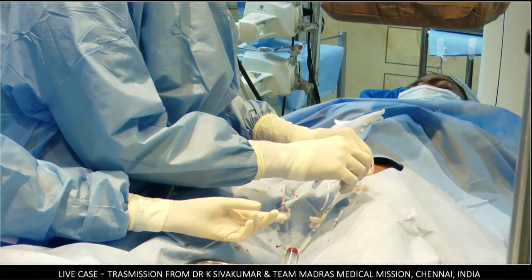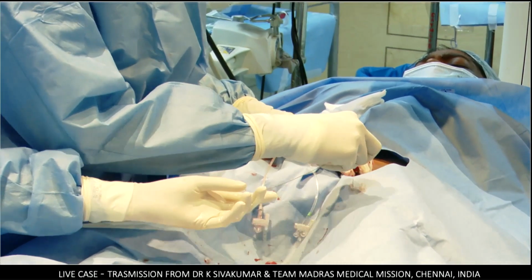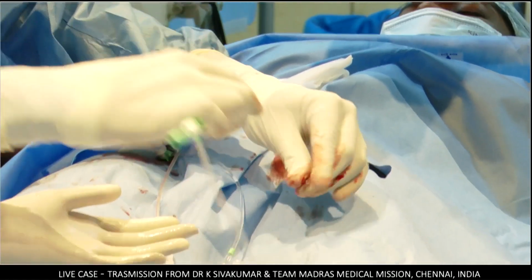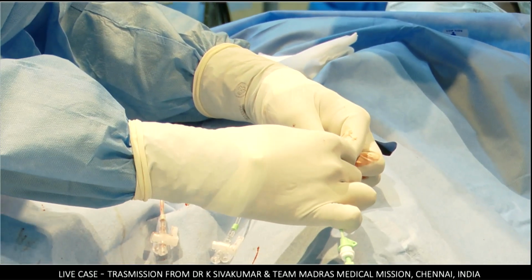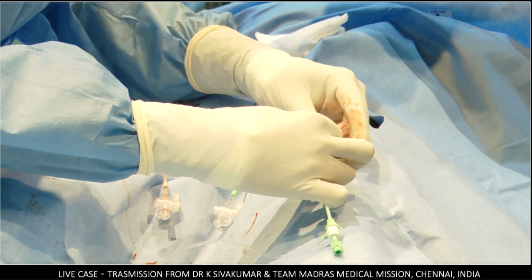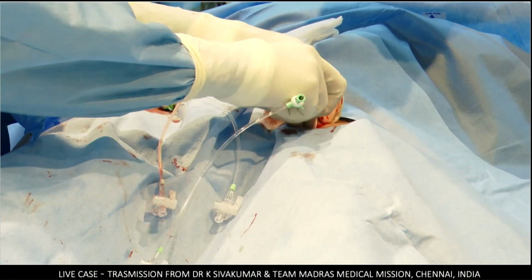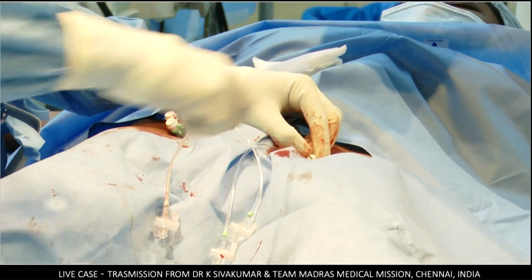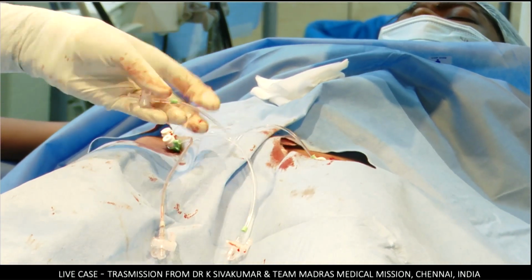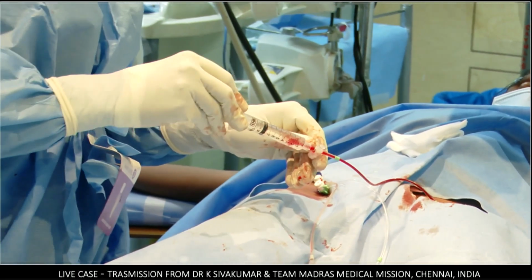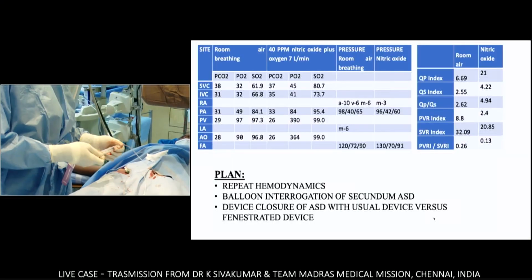But your Qp:Qs and your measurements, whatever it means, show that your PVR has dropped. It's really hard to believe, because if your pulmonary artery pressures were not dropping at all, including mean and diastolic pressures, it's hard to believe that you actually had a reversibility or reactivity. Okay. Now, you can go back to the PowerPoint about this data. So what would you do?